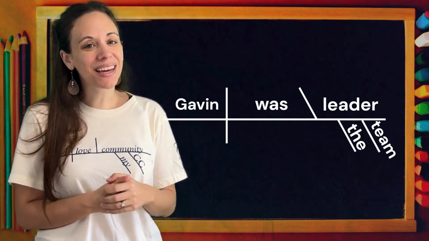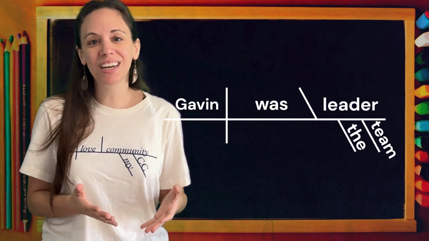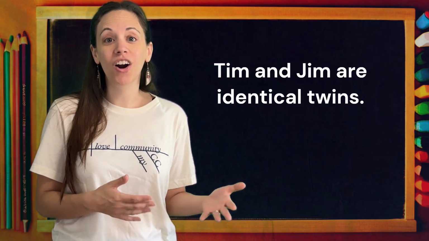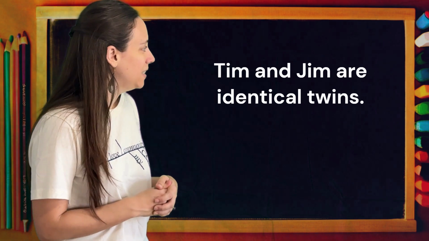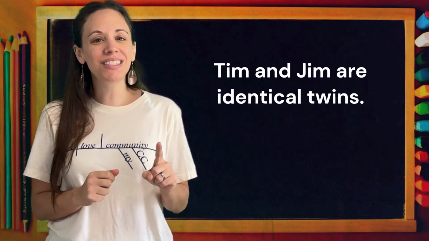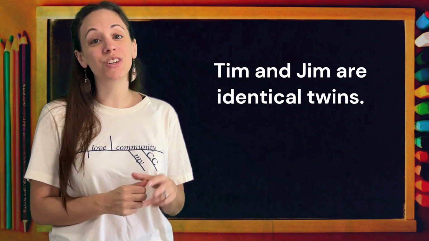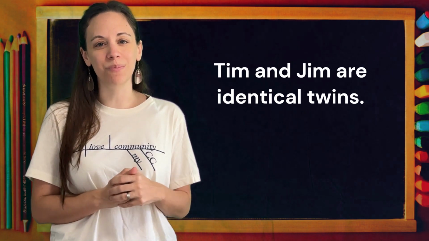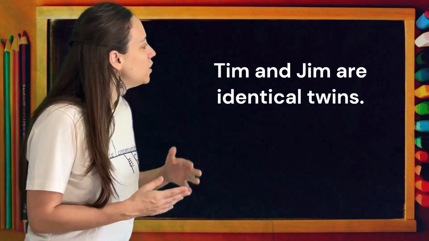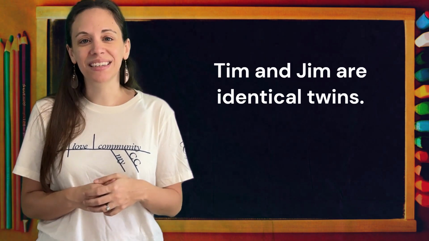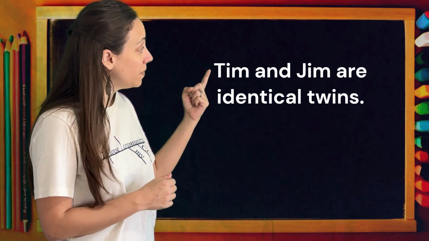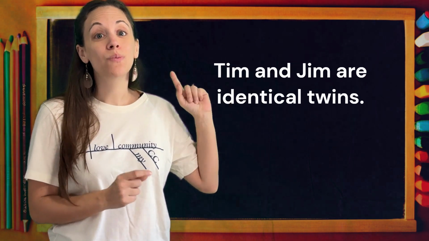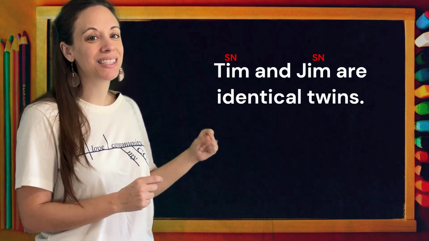Great. We're going to make it a little bit more complicated now. Let's look at our next sentence. Tim and Jim are identical twins. So, I've tricked you a little bit this time because we actually have two subjects in this sentence, which is going to make the diagram a little bit more complicated. Let's dive in together. So, who or what are identical twins? Tim and Jim. We're going to label Tim subject noun, but we're also going to label Jim subject noun.